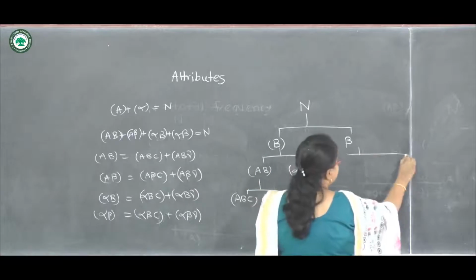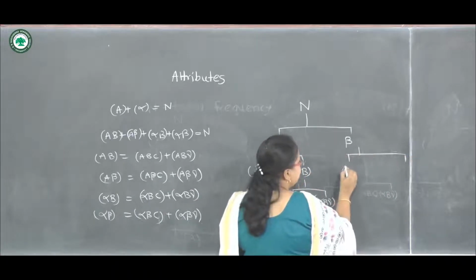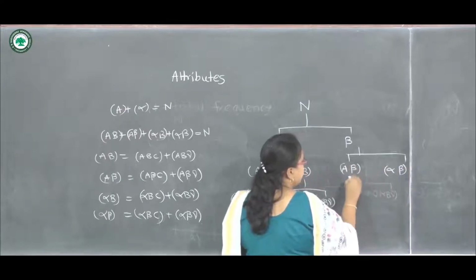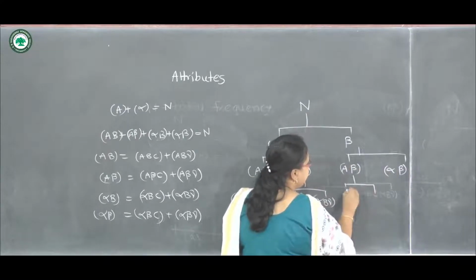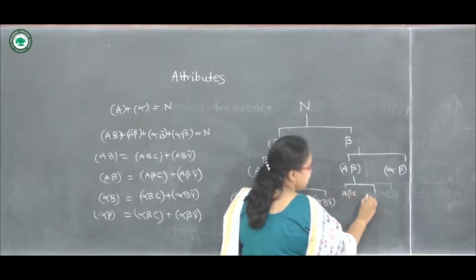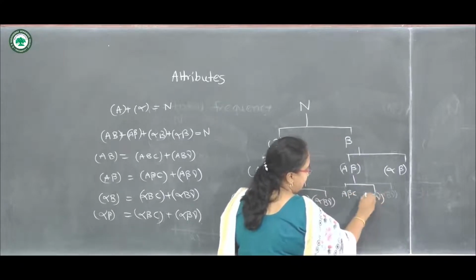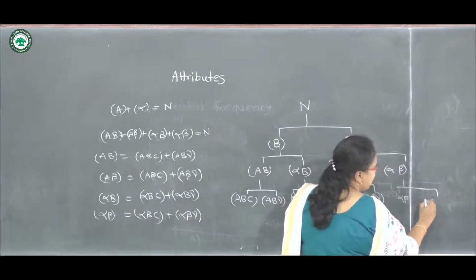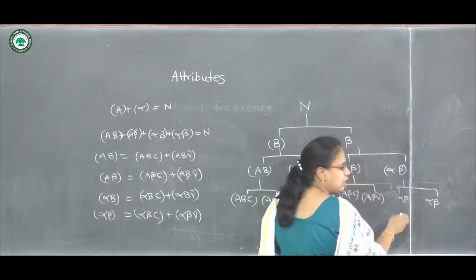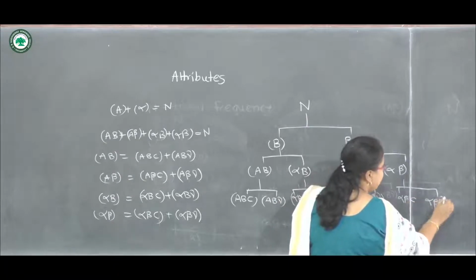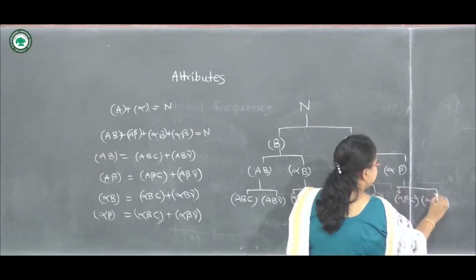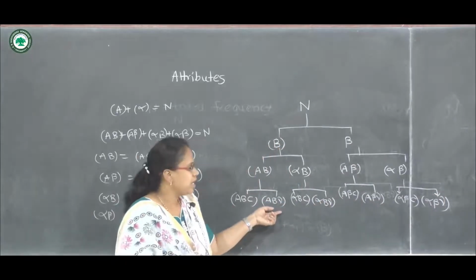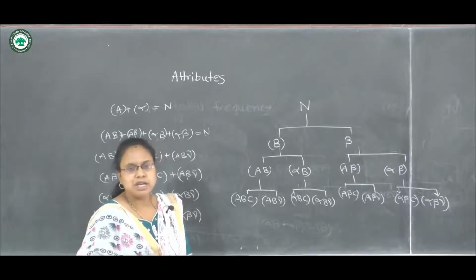Then for beta, a similar process is there. So A beta and alpha beta will be there. Again for A beta we should write A beta C and A beta gamma. Keep here as it is alpha beta and just change the third attribute with C and gamma. So these are the same ultimate class frequencies of order 3. So there are 8 ultimate class frequencies we can see here.